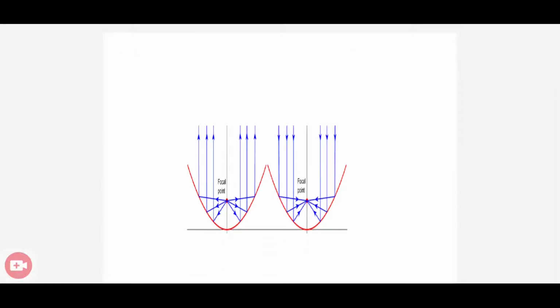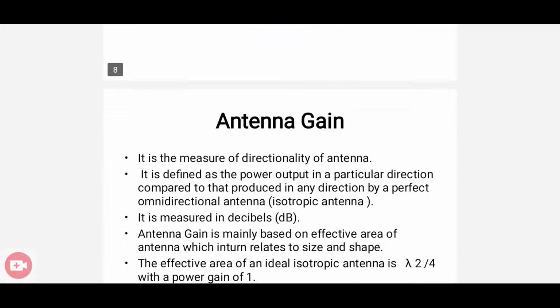You can see in the figure, the first one is actually a transmission. You are starting from the focus, pointing to the reflecting surface, and definitely it will bounce back. Next one is a reception structure. If we are collecting the narrow parallel beams on the reflecting surface, definitely it will be concentrated on the focus. So these are all about the parabolic reflective antenna.